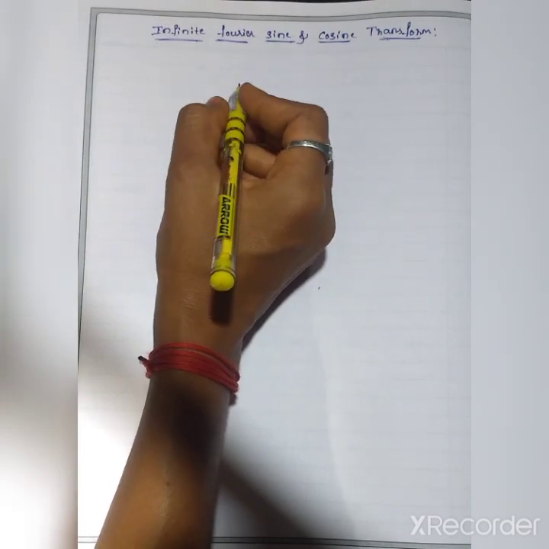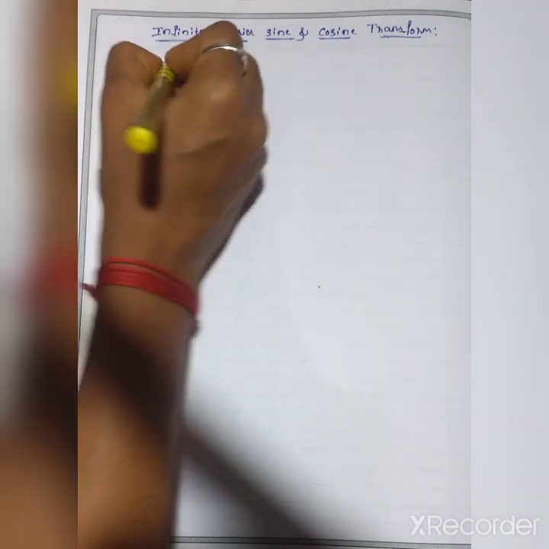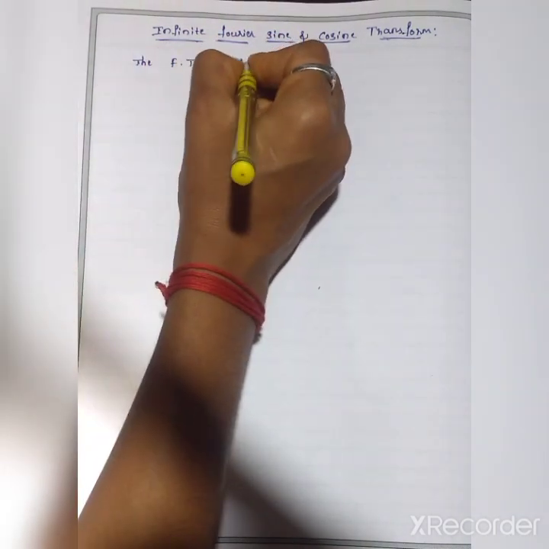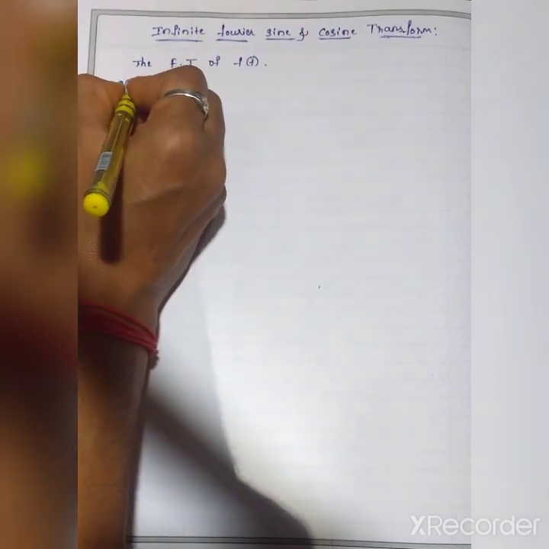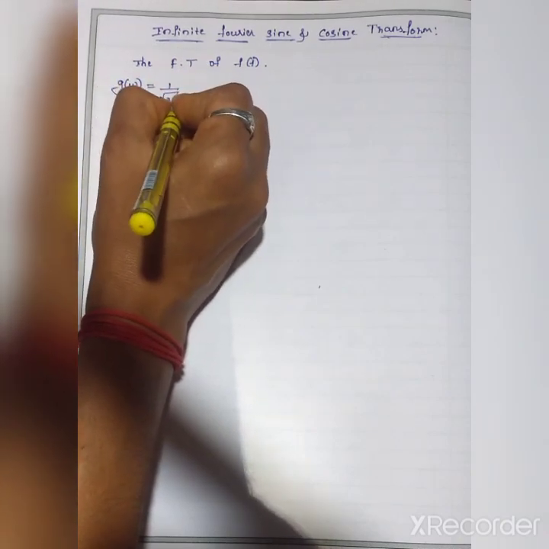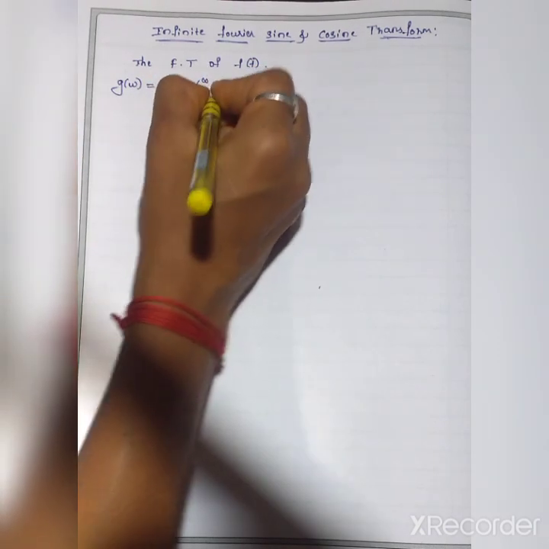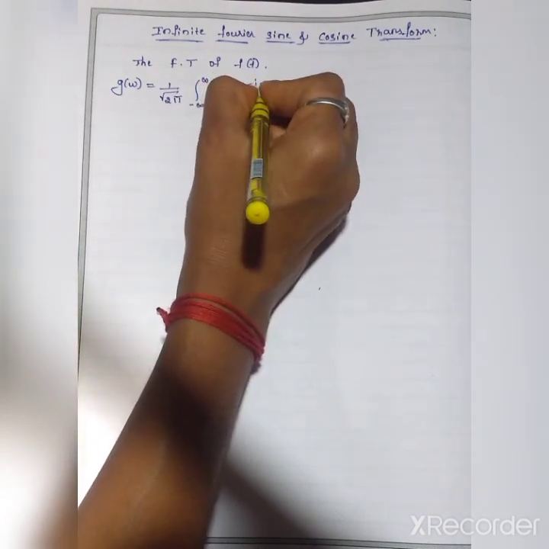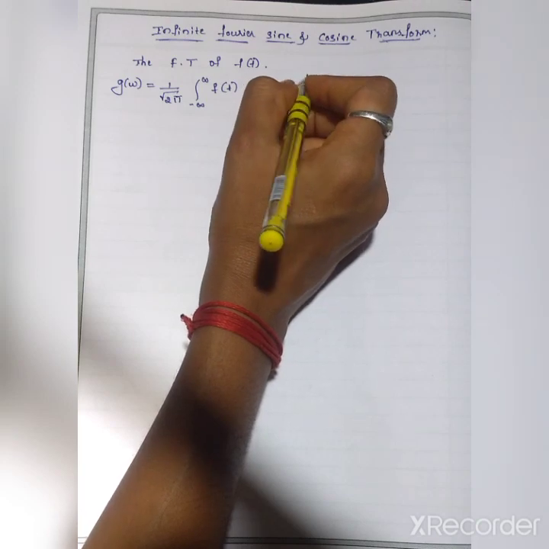The Fourier transform of f of t is given by, already we know the definition of Fourier transform. The Fourier transform of f of t is the definition g of omega, that is equal to 1 by root 2 pi integration from minus infinity to infinity f of t e raised to minus i omega t into dt. This is the definition of Fourier transform.